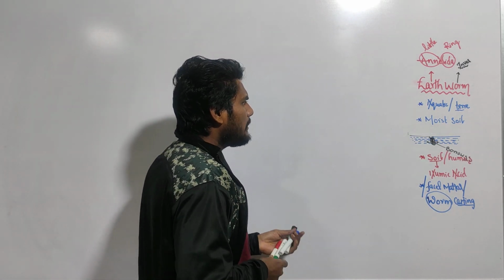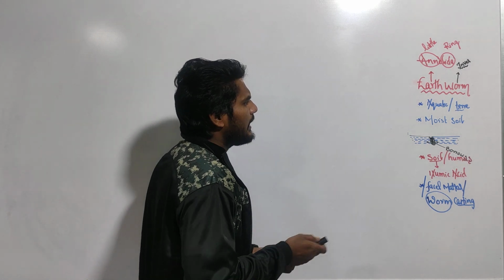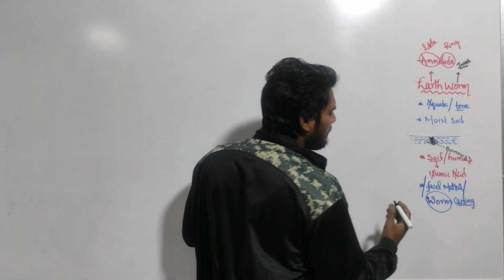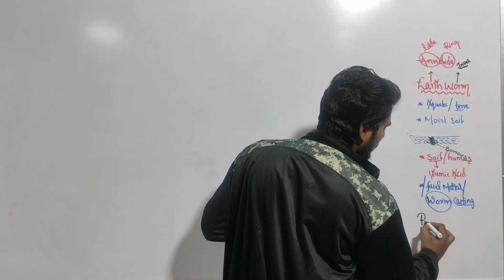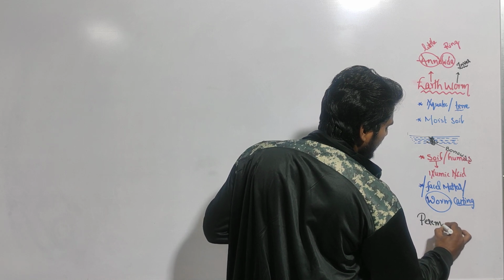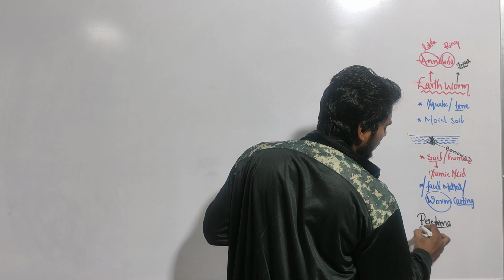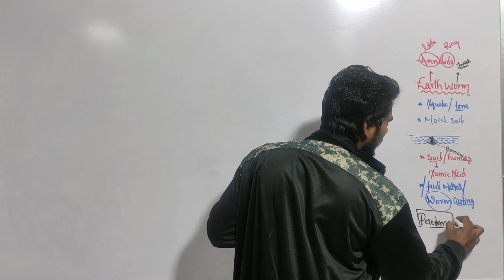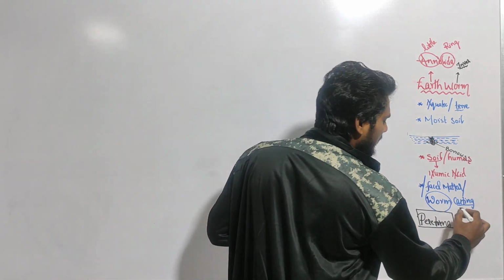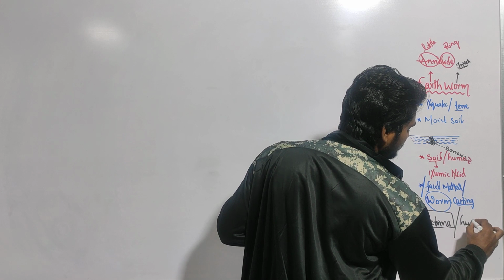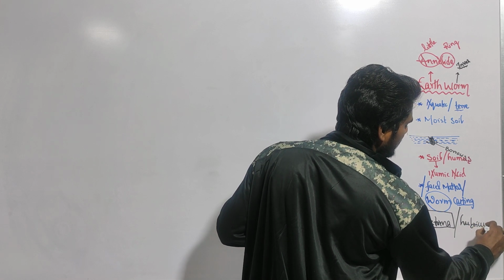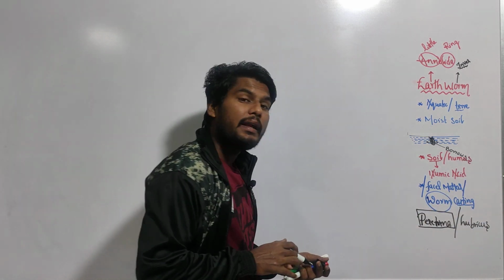Now, the most common earthworms in India: number one is Pheretima, which we discussed in the Annelida concept, and another one is Lumbricus. These are the Indian earthworm names.